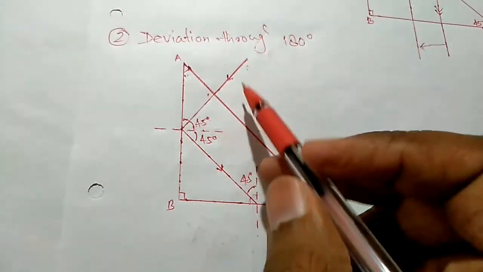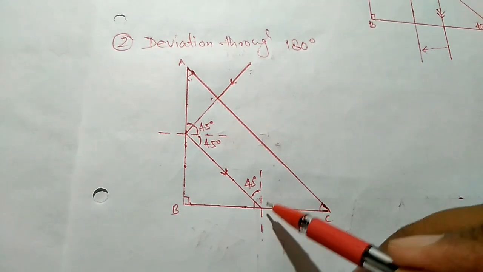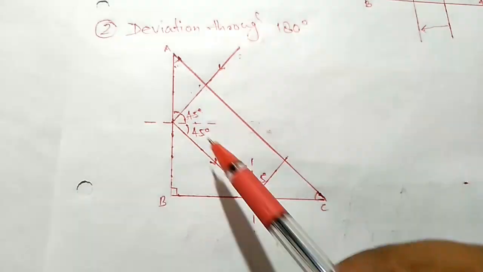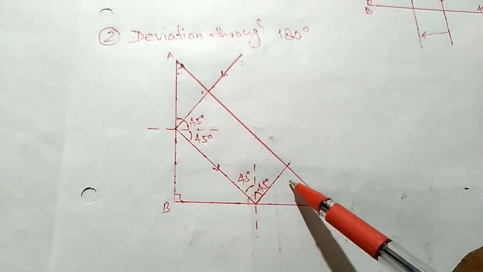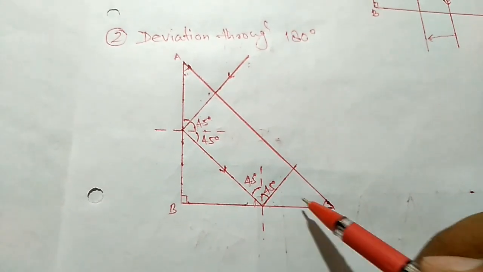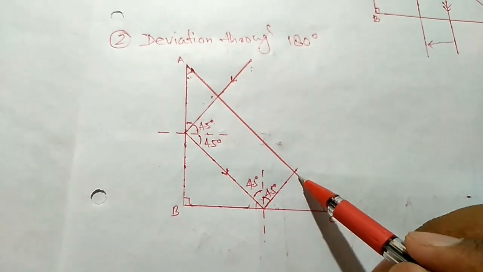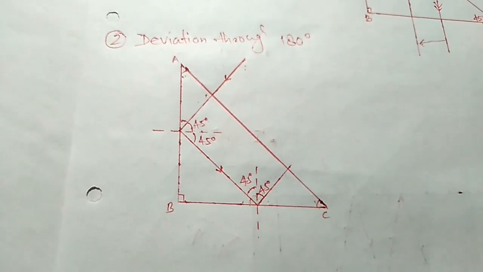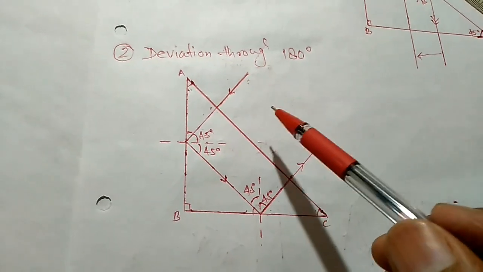Again the same phenomenon happens here, the same will be here also. So by total internal reflection these are happening. Now again this was 45, 45, remaining 45, this is 45, remaining 90. So the light will go straight without any deviation. Here it is. Now let's draw for the other ray.